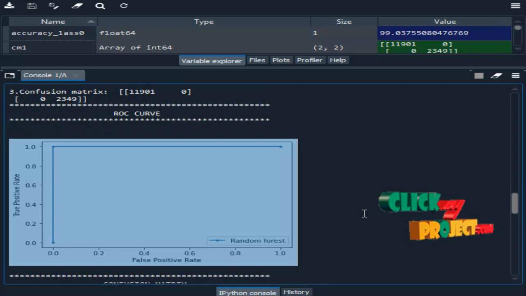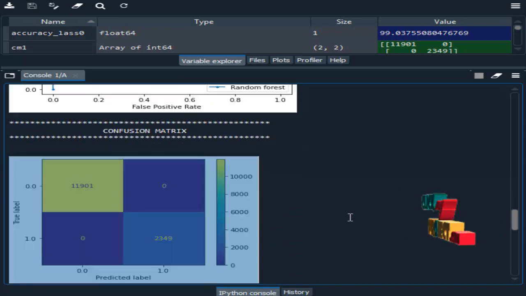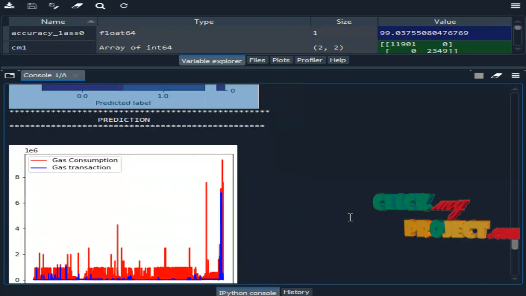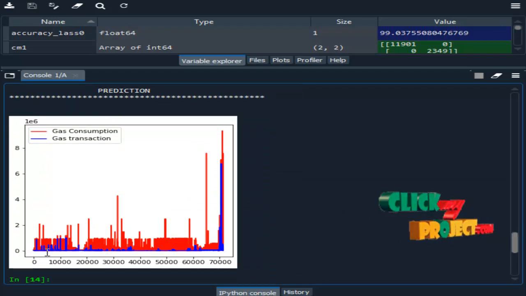The ROC curve, confusion matrix. Then prediction. The blue indicates the gas transaction prediction, and the red indicates the gas consumption. So this is the prediction graph for gas consumption and gas transactions. Thank you.